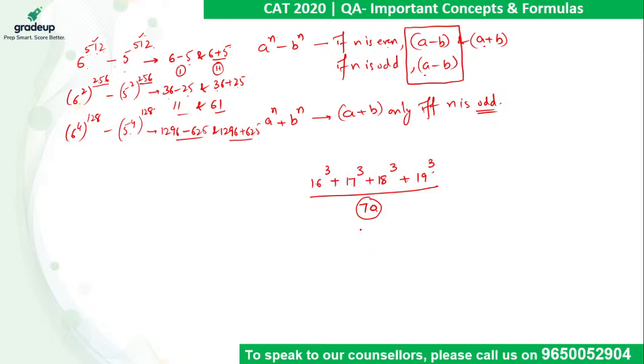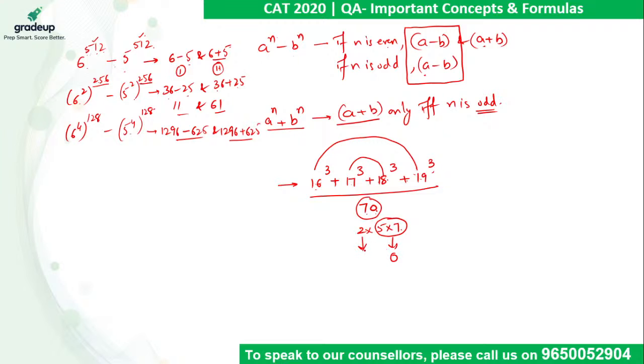So 70 is 2 into 35, which is 5 into 7. Here we need to observe that the sum of these two and the sum of these two is going to be the same. The sum of 16 and 19 is 35, and 17 and 18 is again 35. Using this principle, we can say that this sum and this sum are multiples of 35. So the entire value in the numerator is a multiple of 35. When divided by 35, the remainder will be 0.